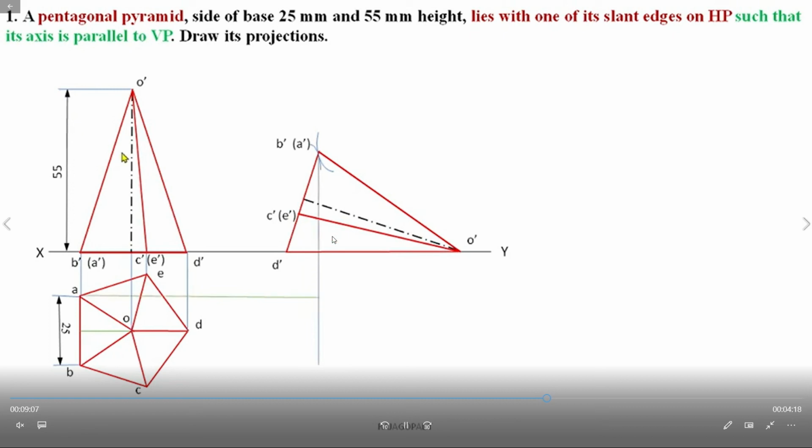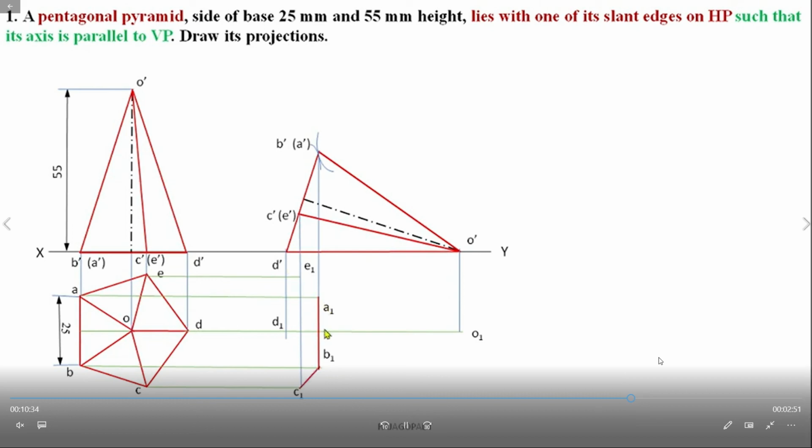And now we extend the second stage front view to the first stage top view. So wherever those lines intersect, we extend the lines here in this way. This is the pentagon.